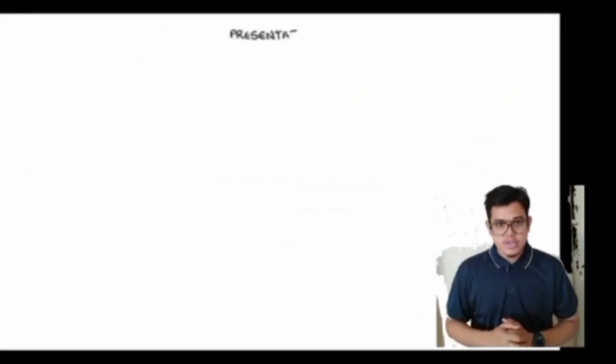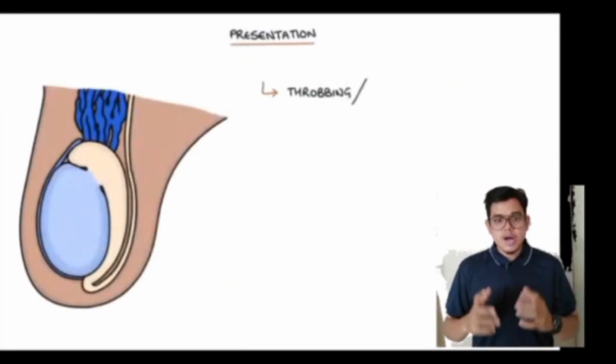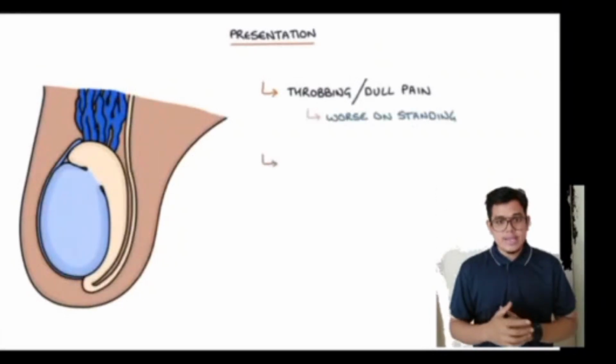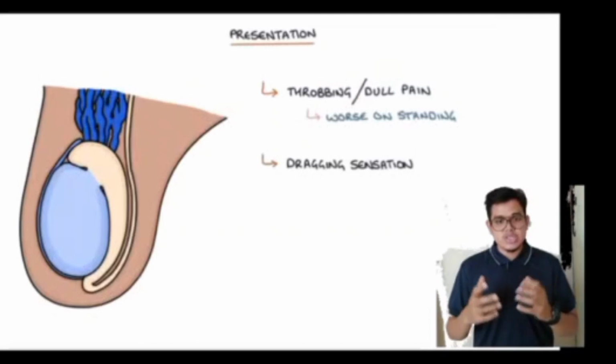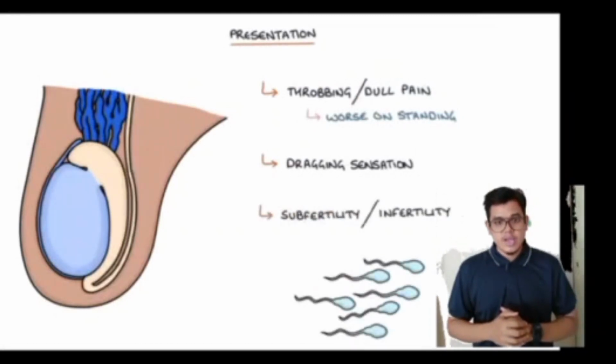Varicoceles may present with a throbbing or dull pain or discomfort that is worse on standing. They can lead to a dragging sensation in the scrotum, and they can also lead to subfertility or infertility.